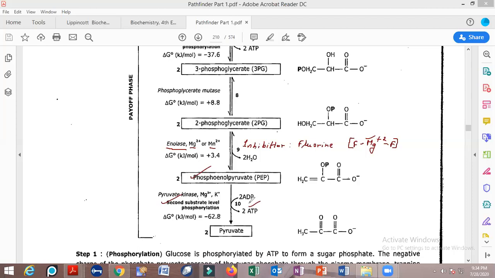So basically there are two molecules of ATP being produced here. Two molecules of ATP were also being produced in the above reaction, which was catalyzed by the enzyme referred to as phosphoglycerate kinase. यहाँ पर phosphoglycerate kinase था. Here it was phosphoglycerate kinase, and here it is pyruvate kinase.